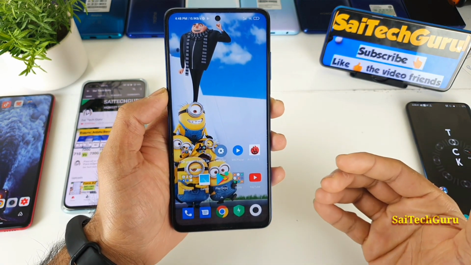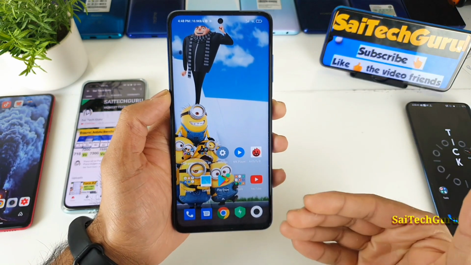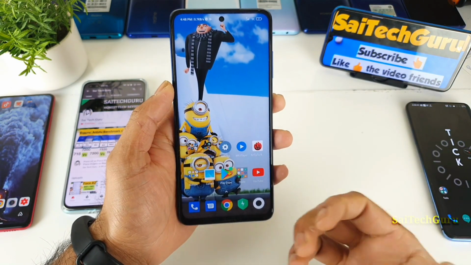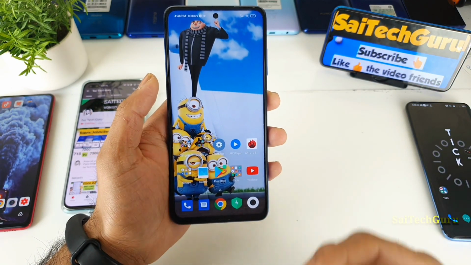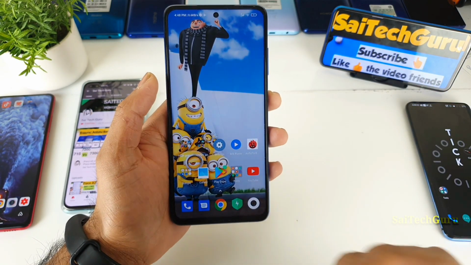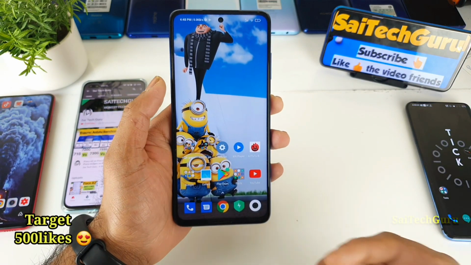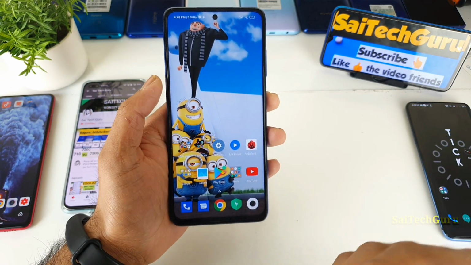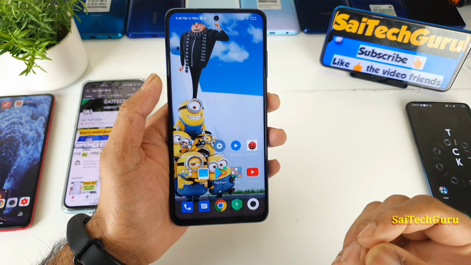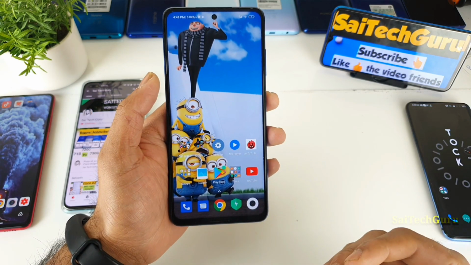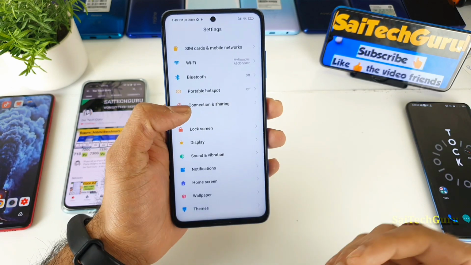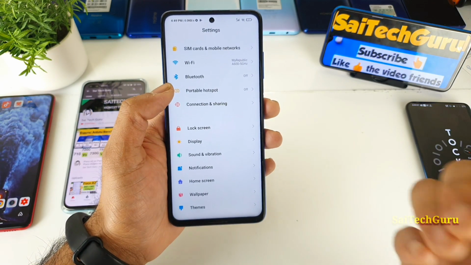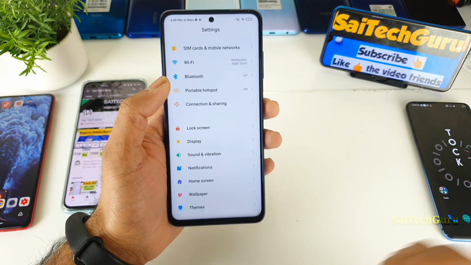By this you will get a clear idea of the loudspeaker in the Poco X3 device. So whenever you're watching any movies which have Dolby Atmos sound or any other 3D effects, then definitely you will feel that kind of experience. So right now try to listen carefully when I'm playing the video. Try to use earphones while watching this video. Make sure that you're listening with earphones, because only through earphones can you actually hear the sound traveling from right to left and left to right in this demonstration.